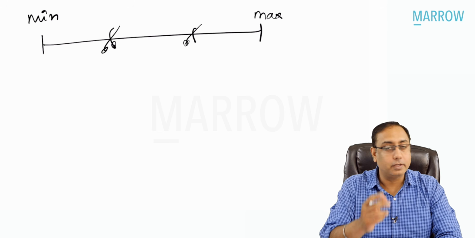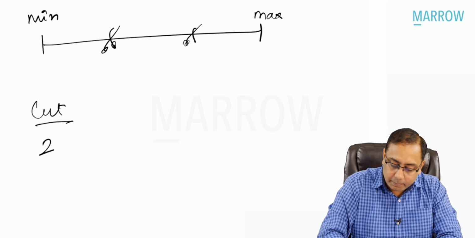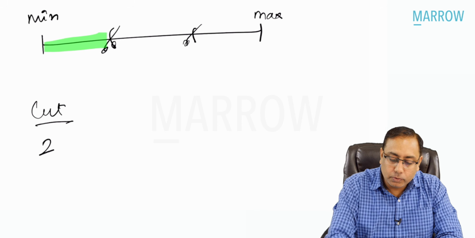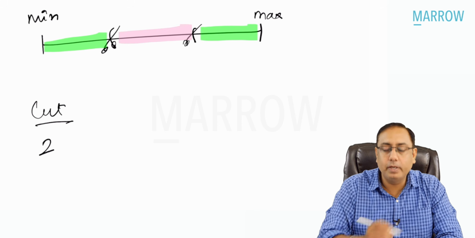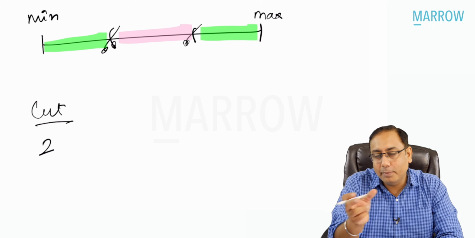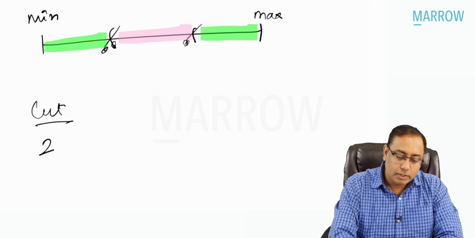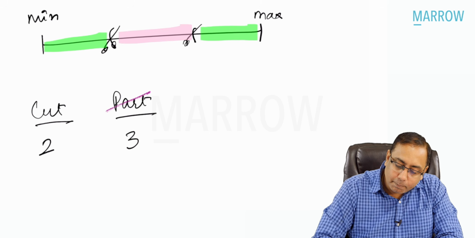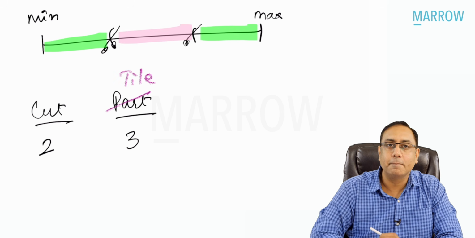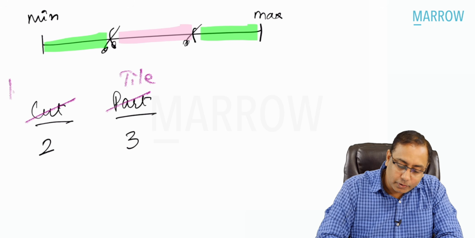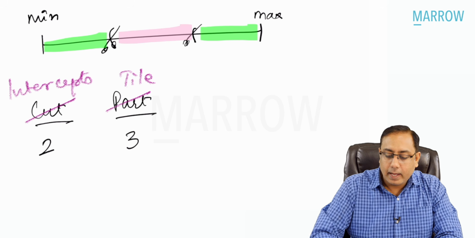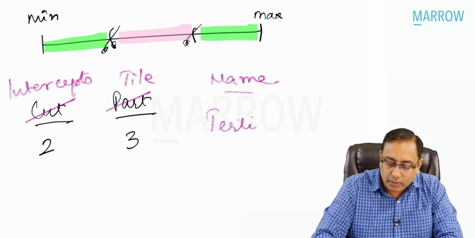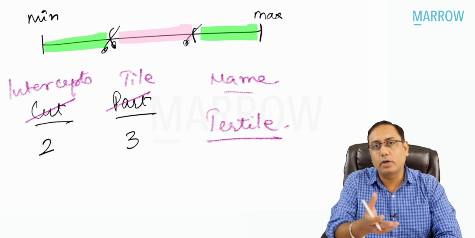How many cuts did you make? I made 2 cuts with the scissor. And how many parts did you make the data into? If you put 2 cuts, the data is divided into 3 parts, 1, 2, and 3, each of 33.3%. So technically we don't call the part a part, we call them tiles, beta. And technically we don't call the cut a cut, we call them intercepts. This is called 3 parts or tertile. This is the tile system.